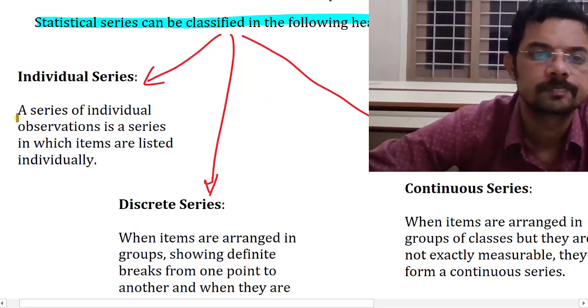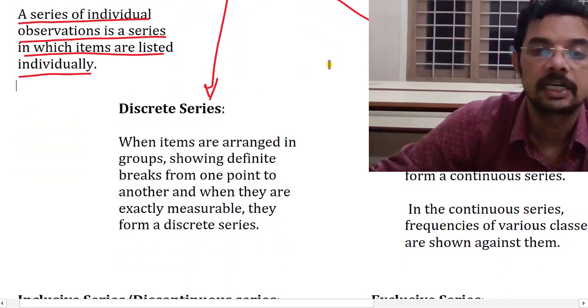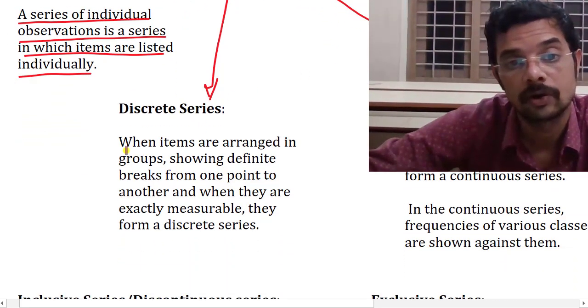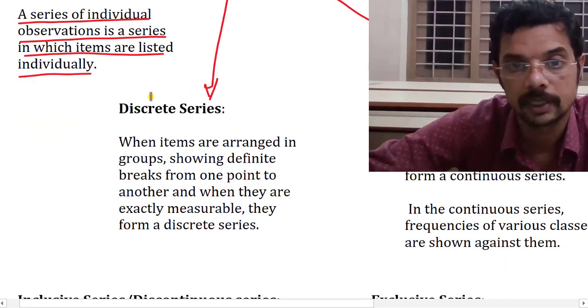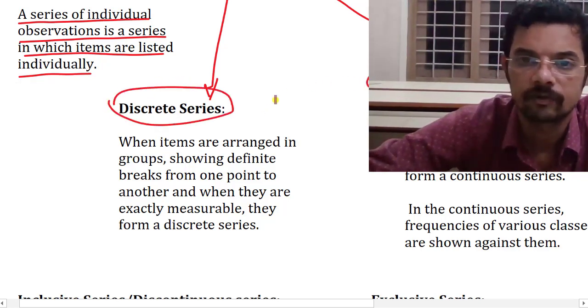A series of individual observations is a series in which items are listed individually. Now when the items are arranged in groups, they are already grouped. This is grouped data. Discrete series and continuous series are for grouped data.